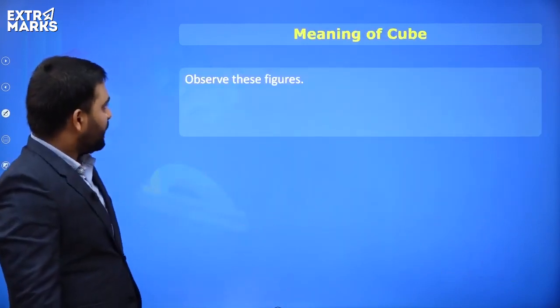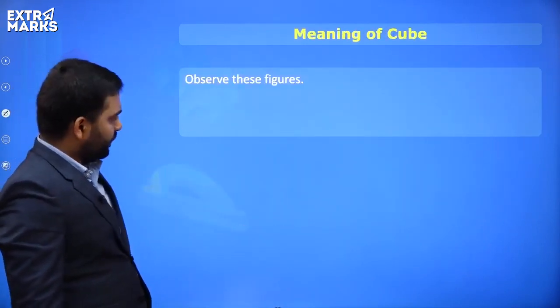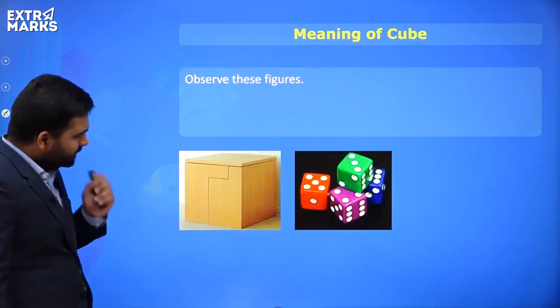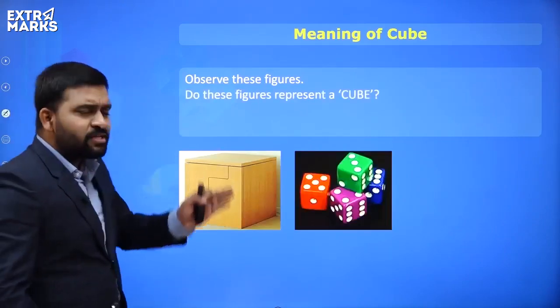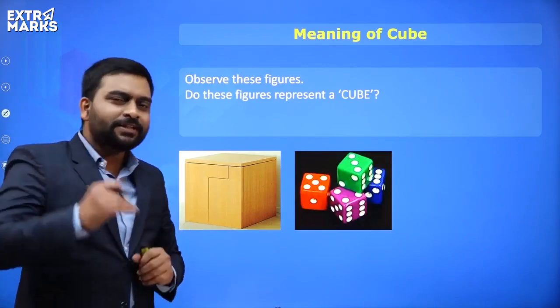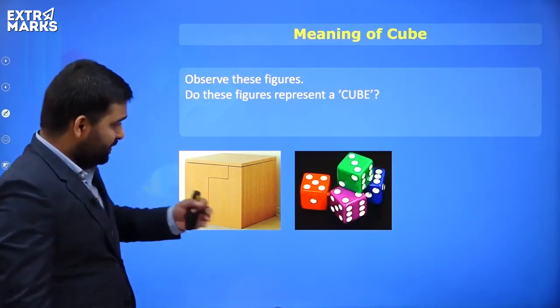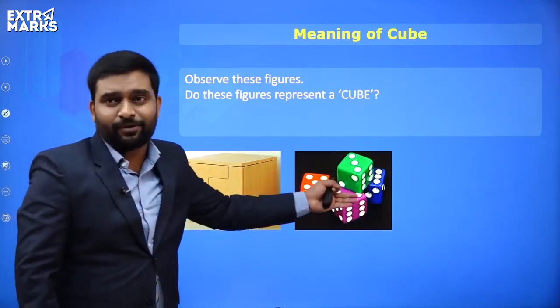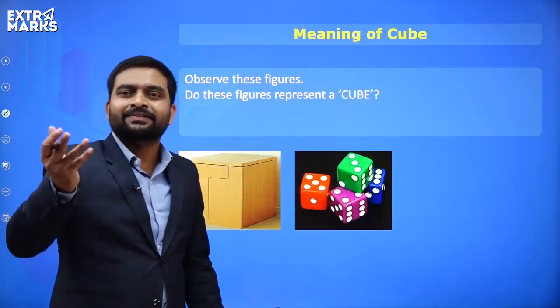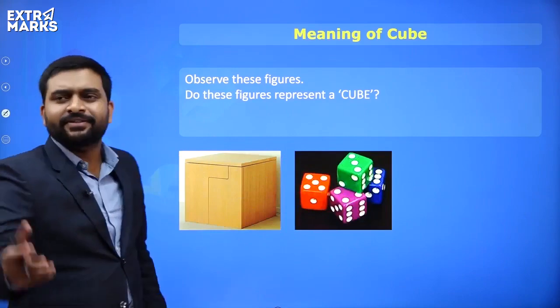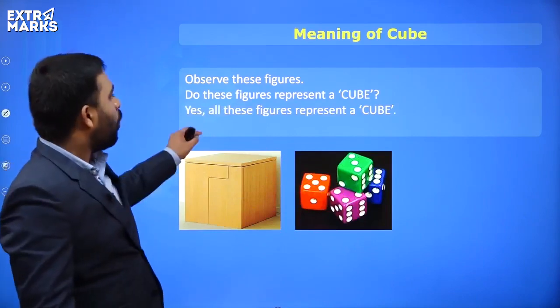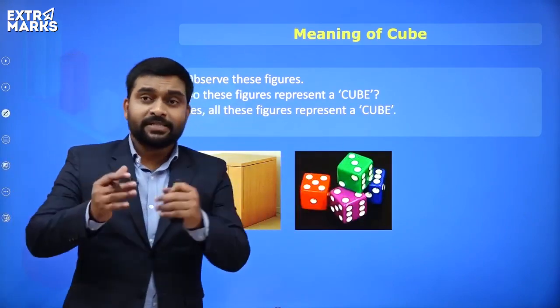Let's go ahead. Observe these figures, everyone, quickly. Do these figures represent a cube? Think and tell me. You'll say, yes, sir, it's a cube. Dice, right? It's a cube. It has 6 faces. A box, it is having 6 faces, right? So yes, all these figures represent a cube.